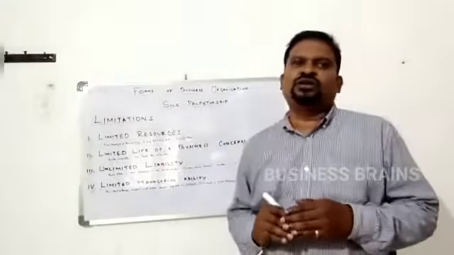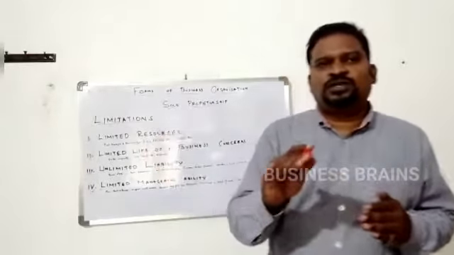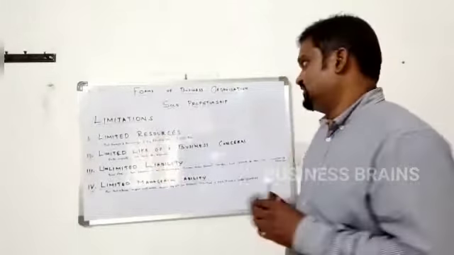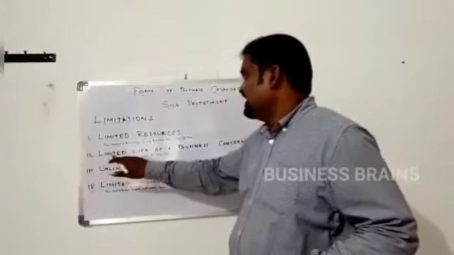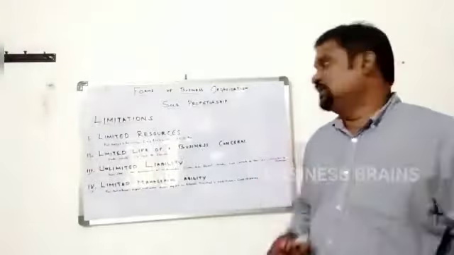Even the bank will not lend a long-term loan for a smaller business. So that is limited resources. Then the next one is limited life of business concern. Since it is a single owner, in case of death, insanity, imprisonment, or bankruptcy, the business will come to an end. It can lead to closure.